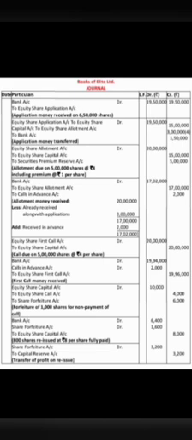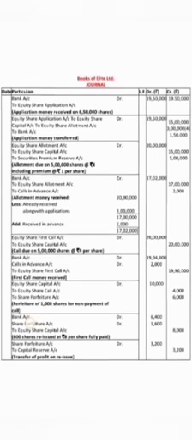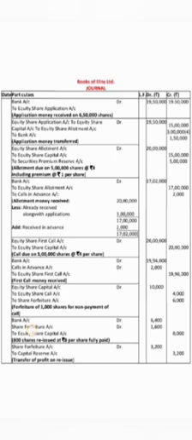And the fourth entry will be bank account debit to equity share allotment account, to calls in advance account. Here we have received calls in advance for some shares. So bank account will be debited by 17 lakh 2,000, equity share allotment for 17 lakh, and calls in advance account for 2 lakh.